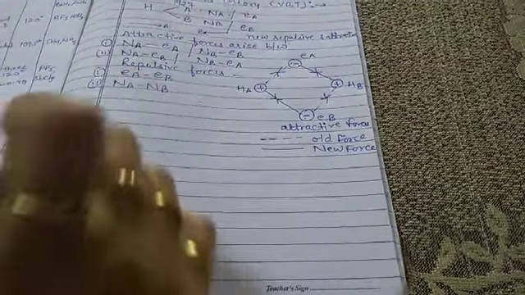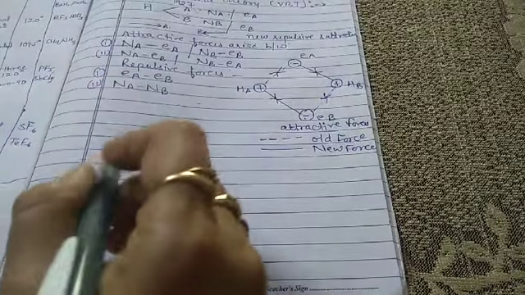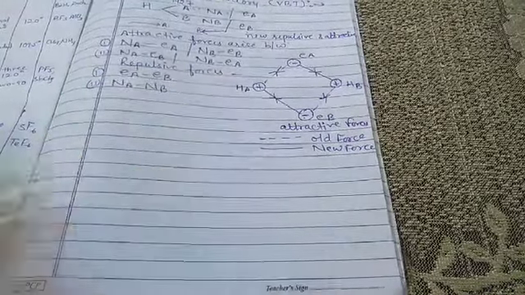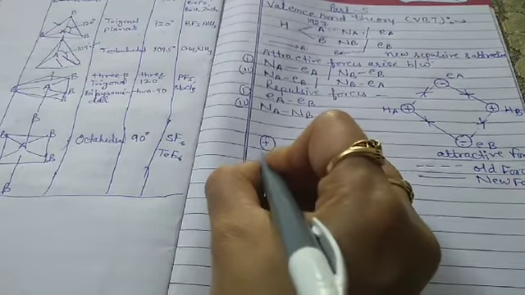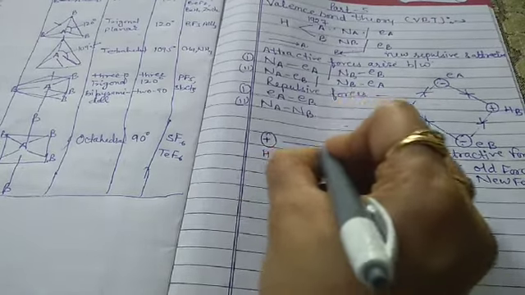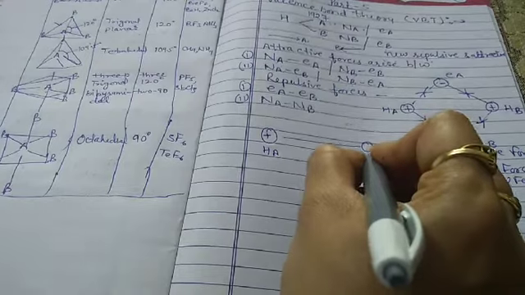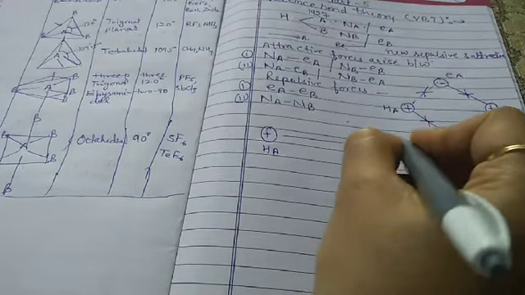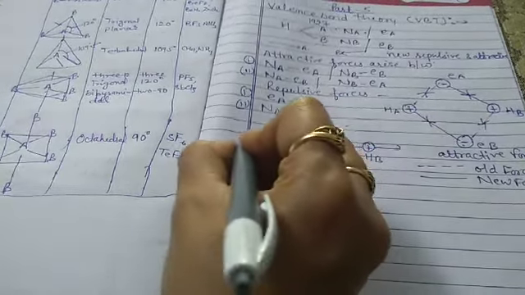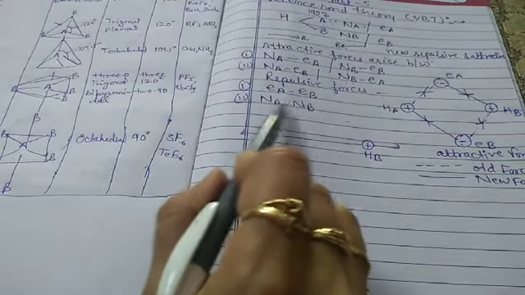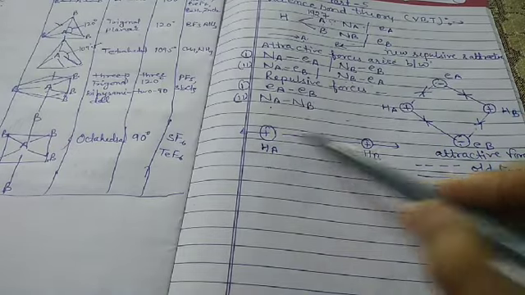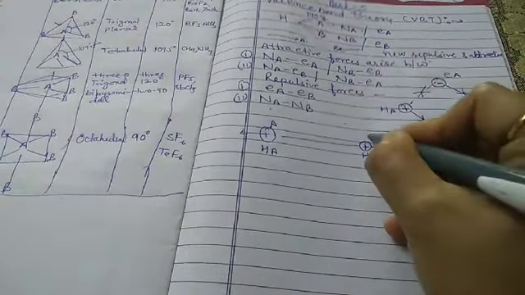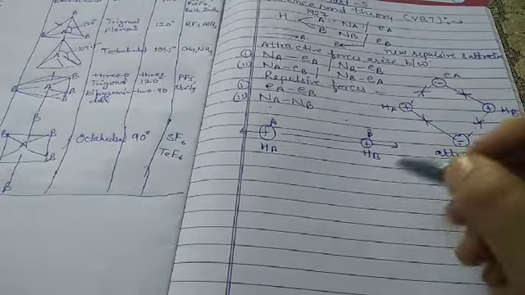Now let us draw the diagram for the repulsive forces. This is the nucleus of Ha, and this one is the nucleus of Hb. There will be a repulsion between the nucleus of one atom and the nucleus of the other atom.